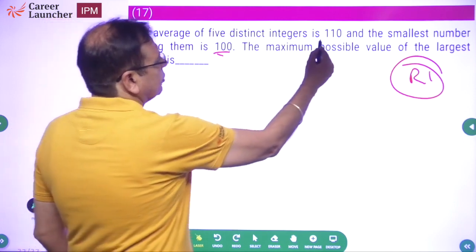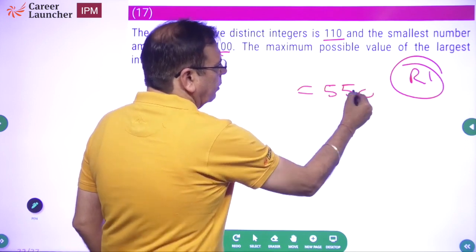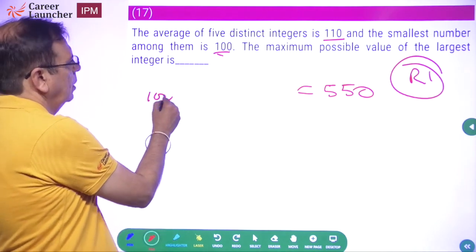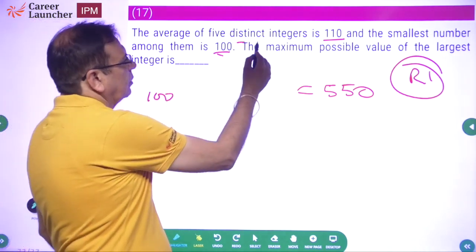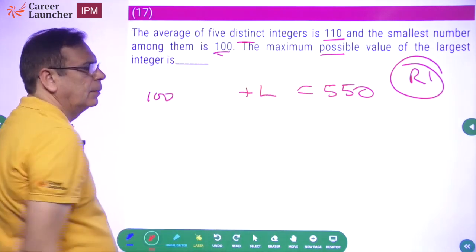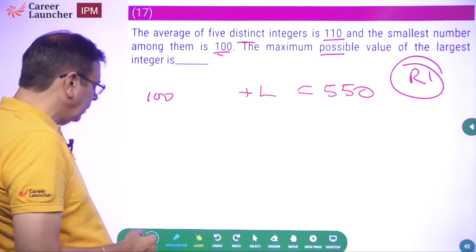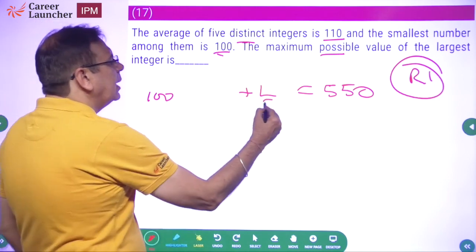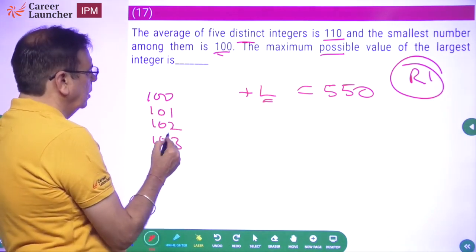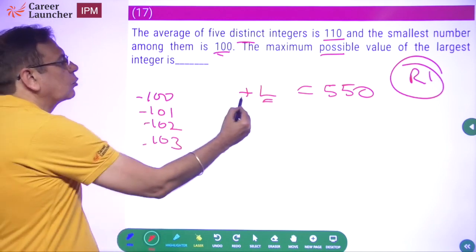The average of 5 distinct integers is 110. So the sum will be 550. The smallest number among them is 100. These are distinct integers, and we want the maximum possible value of the largest integer. Let me say that is L. So I want to maximize this, which means the other numbers should be as small as possible. These are 5 distinct integers, so the 4 smallest will maximize this one.